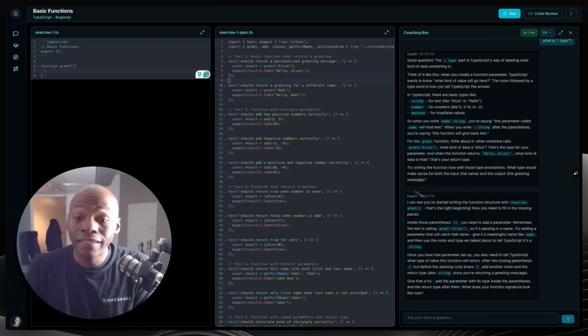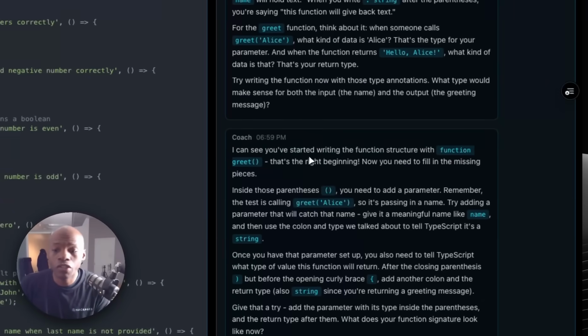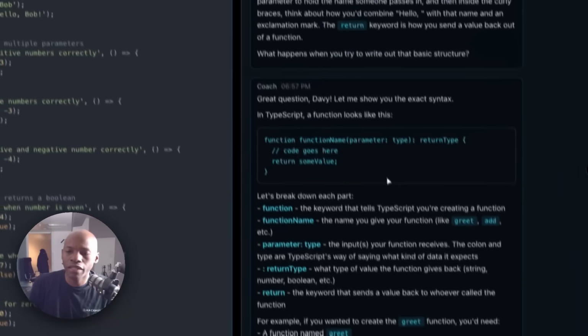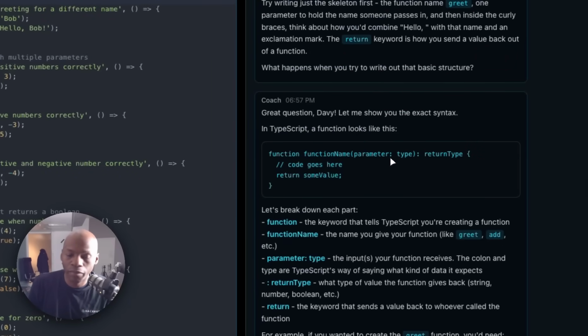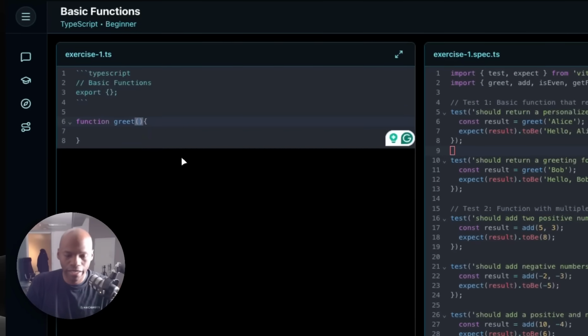It says, I can see you started writing the function structure with function greet. That's the right beginning. Now you need to fill in the missing piece: inside those parentheses, you need to add parameters. Remember, this is calling greet Alice, okay? So it's passing a name. Try to add a parameter that will catch that. And then you can see all the way here at the top, it says how I can add a parameter right there. So here I can go ahead and say name, okay?